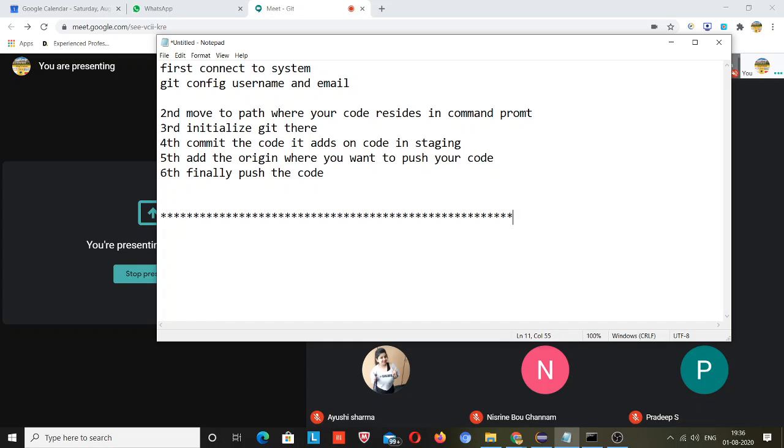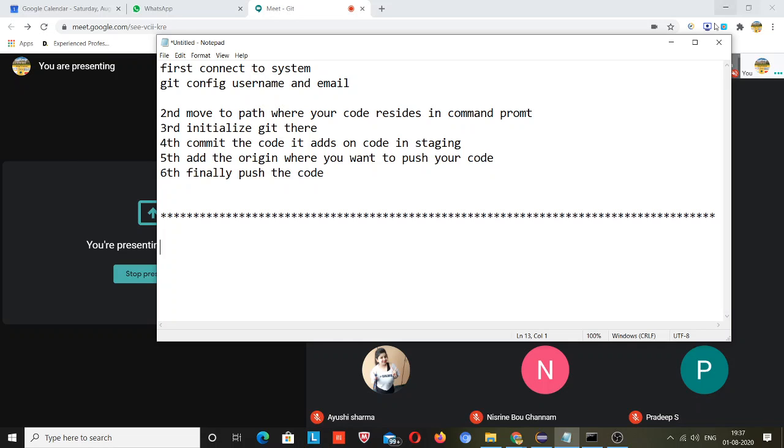These are the steps that I will cover today, and it will take 2 or 3 sessions to complete as per your need, because we are testers. We don't need as much as developers need, but we need some points covered. We should know that if 10 developers are working on a single project, how they communicate with each other. Every time they will not go to each other and ask to merge their code. So GitHub is responsible as a version control tool.